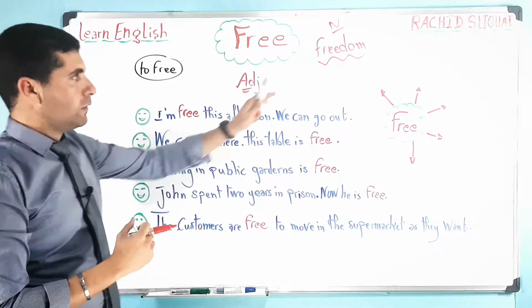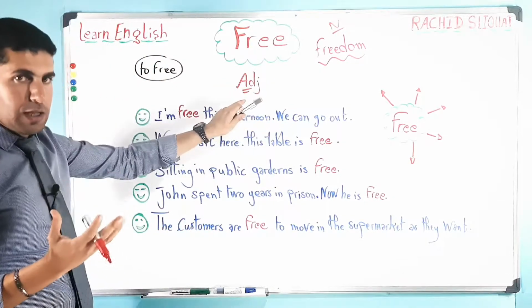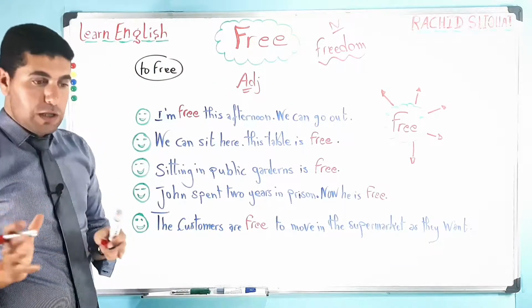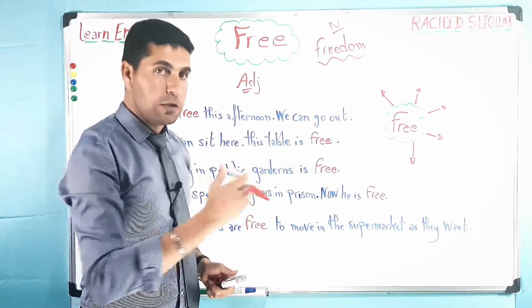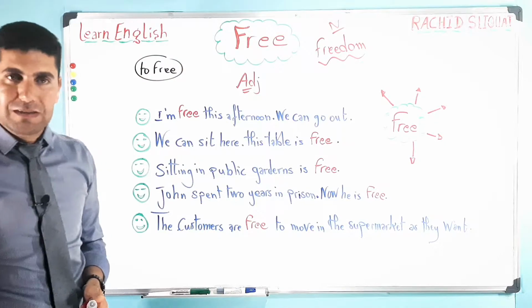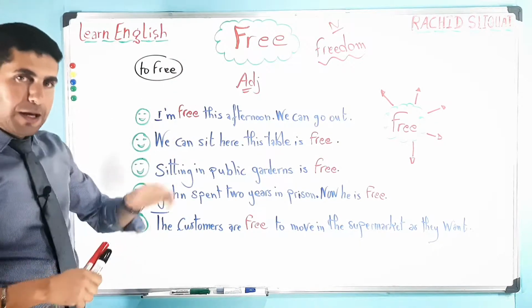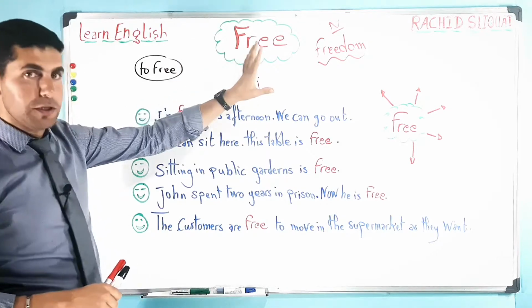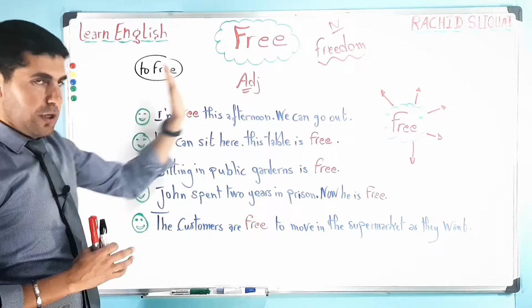So this is the noun, freedom. Adjective, free. I am free. She is free. This is free. And the verb is to free someone, to free something. So these are the grammatical categories of the word free: free, to free, and freedom.